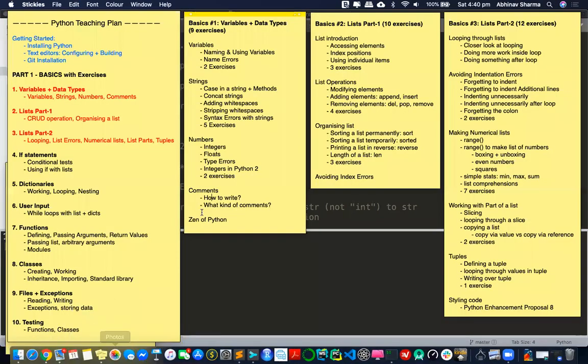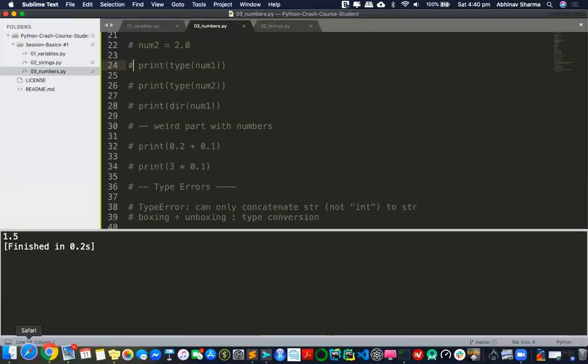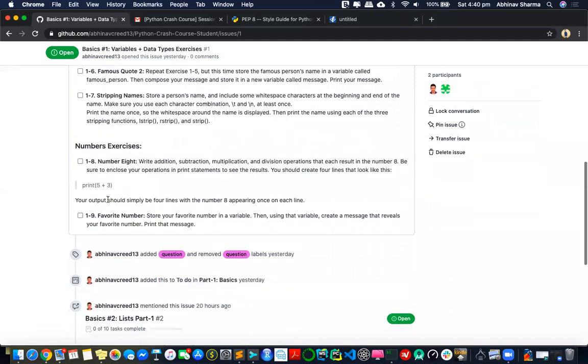Now I have two exercises for numbers also. I'll quickly show you that. It's just writing addition, subtraction, multiplication and division for a specific number and printing them out. The exercises are pretty easy. I want you to do exactly what I'm telling you to do, and that's important. Otherwise you eventually miss those concepts.